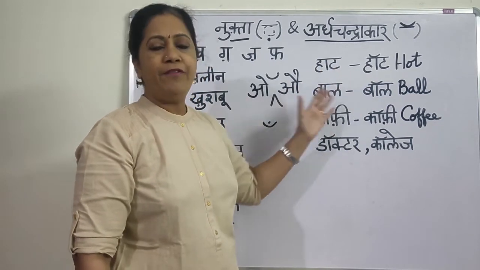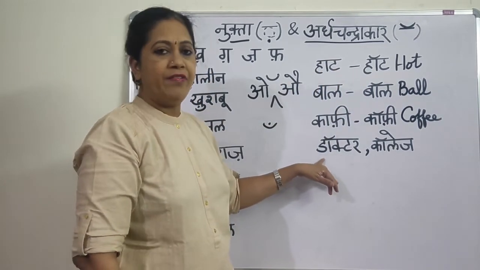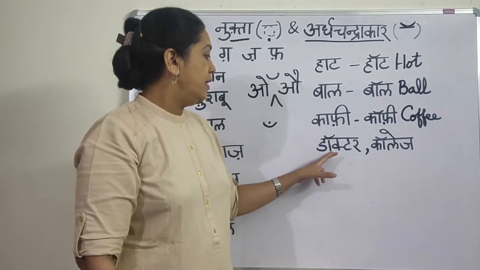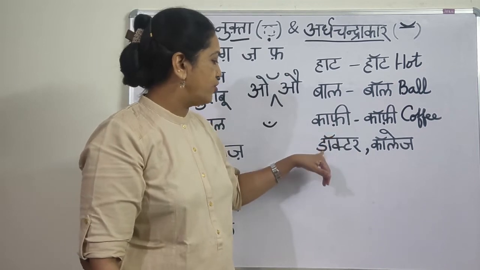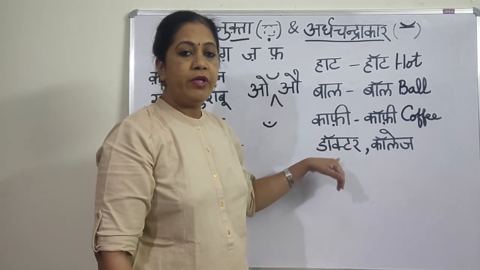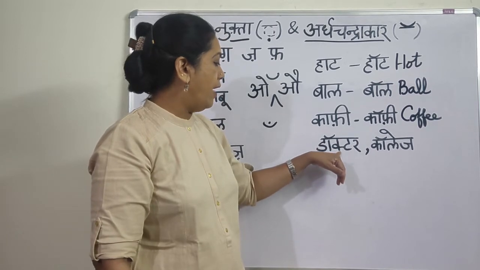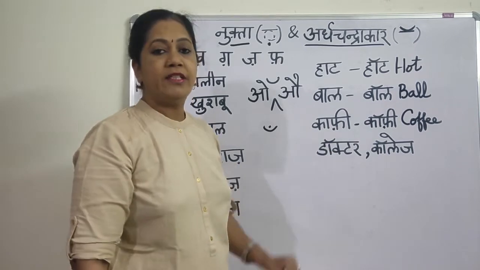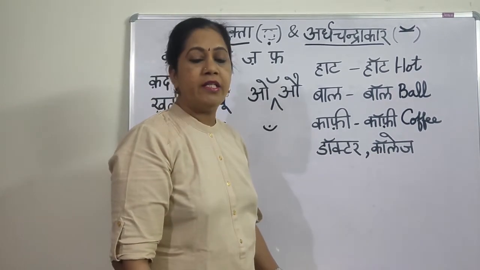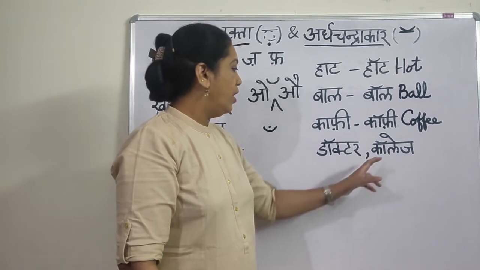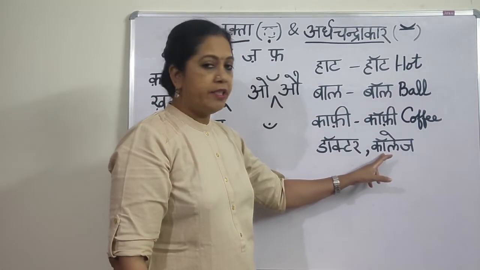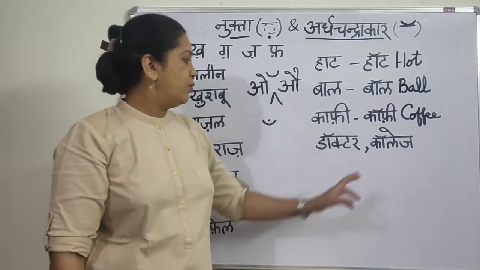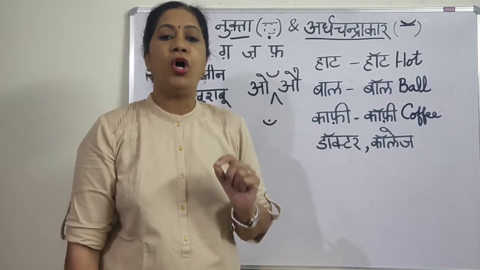I've just given a few examples to show it, but here I've given some words which are used in Hindi and written the same way with the Ardha Chandra. This is doctor. Without the Chandra it would be dactar, but with it, it is doctor. The next one is college. Otherwise you would have to write it as kalej, but because you have put the Ardha Chandra, it became college.